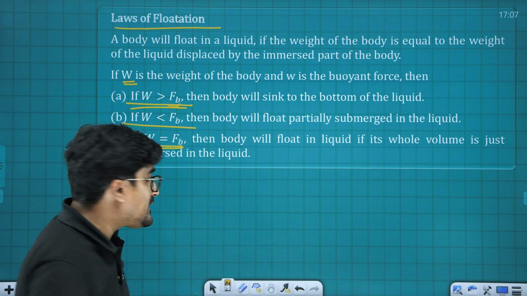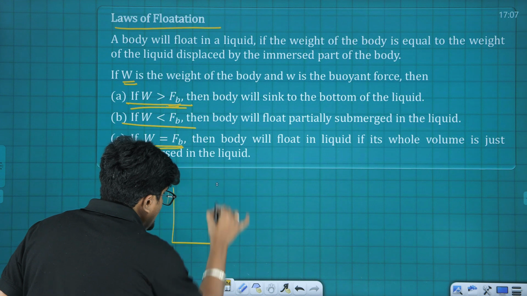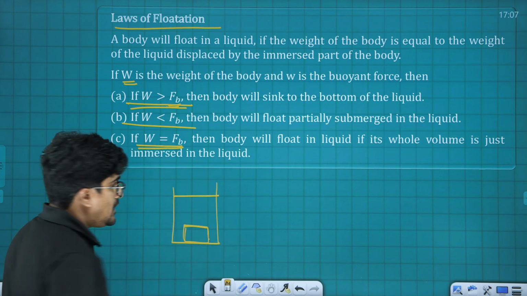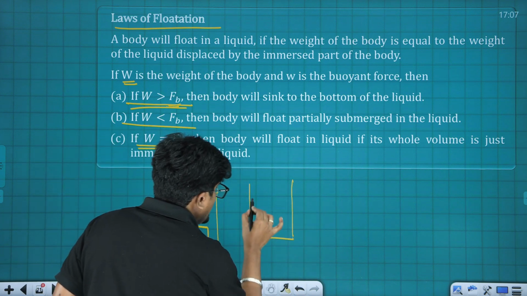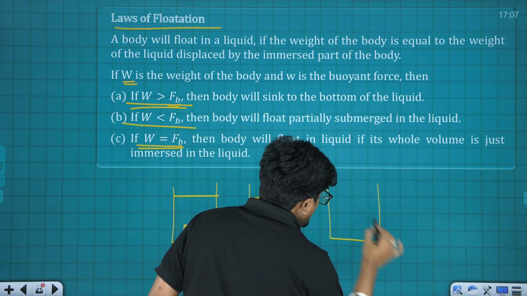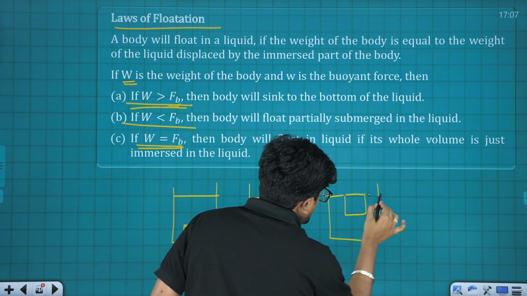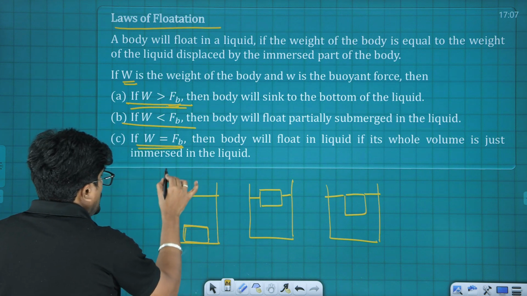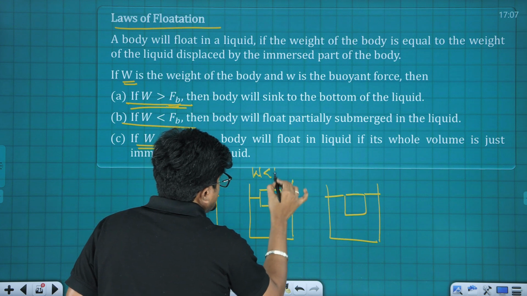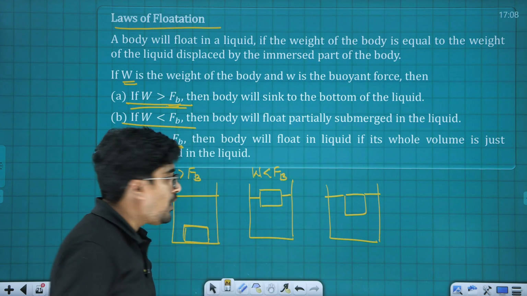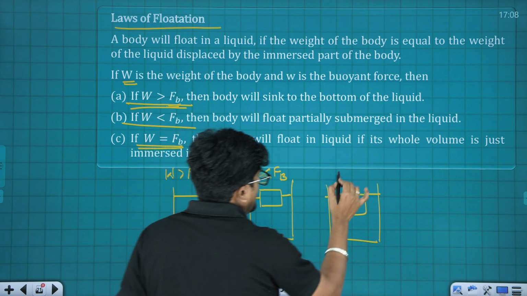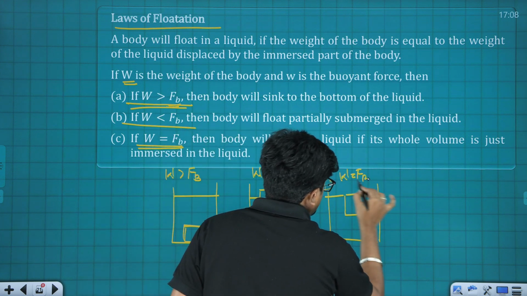I repeat, if W is greater than F suffix B, then you can see a body here, it sinks. If F suffix B is less than W, it will be partially floating, and if F suffix B is equal to W, then this is what you are going to observe. So W greater than F suffix B, W less than F suffix B, and here W is equal to F suffix B.